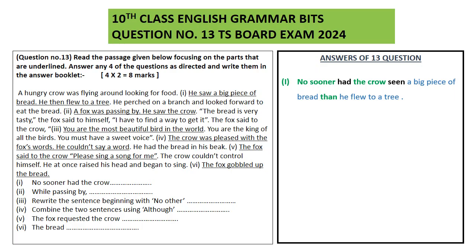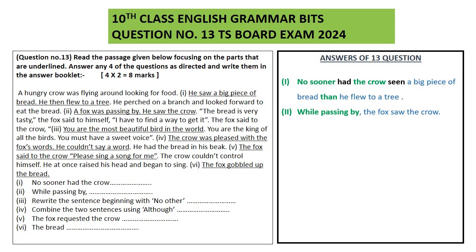Now moving on to the second sentence. A fox was passing by. He saw the crow. Okay. So this particular sentence needs to be converted by using while passing by. Okay. So you can write it like this. While passing by, the fox saw the crow.